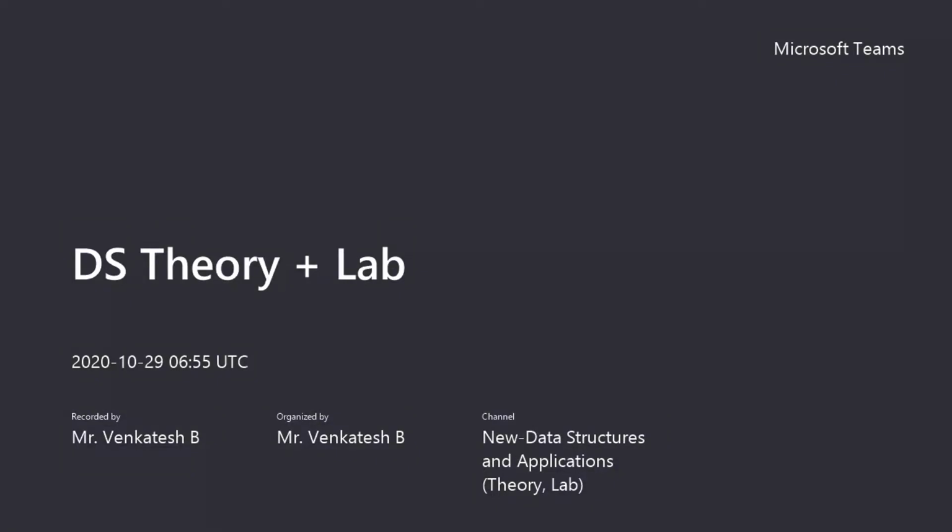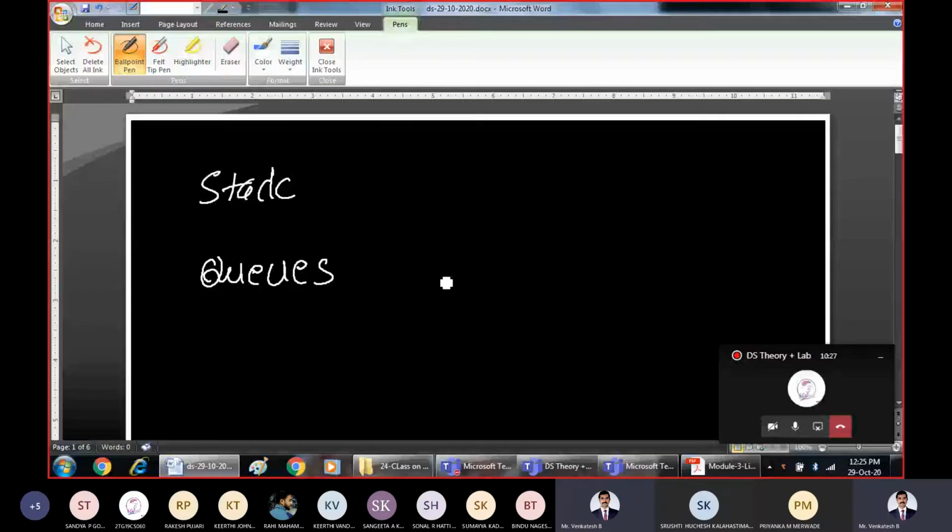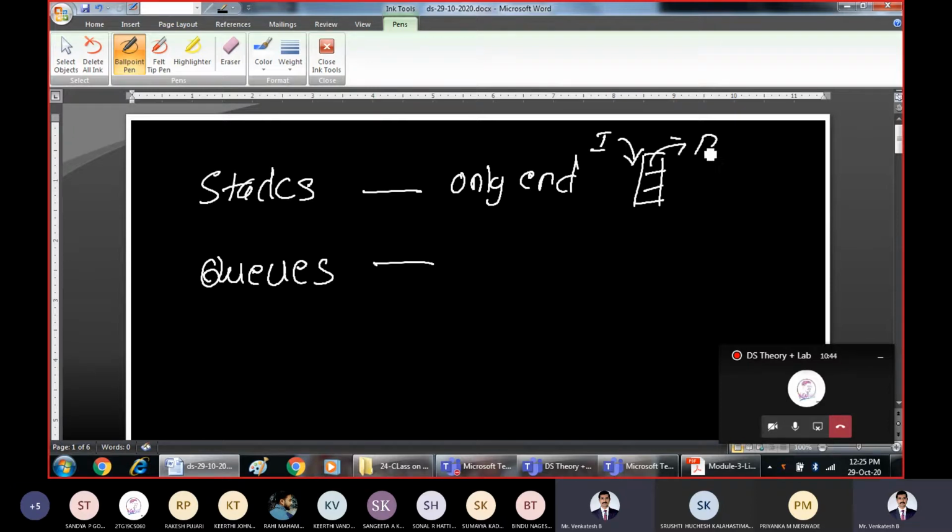The linked list data structure. Let us briefly revise the previous two data structures we have studied, stacks and queues. In a stack, there was only one end, and elements were inserted from the same end. So insertion and deletion of elements was possible from the same end. In case of a queue, we had two different ends.